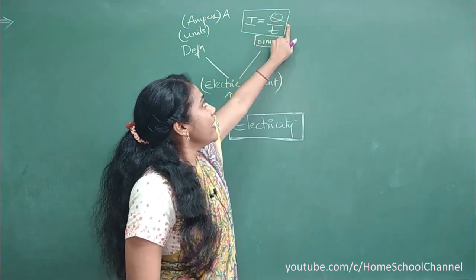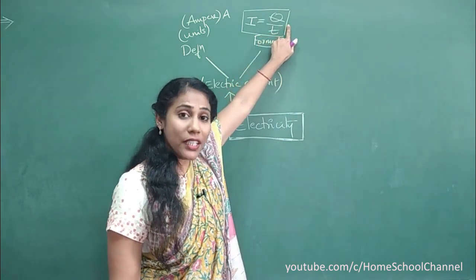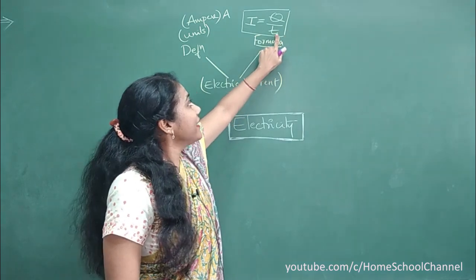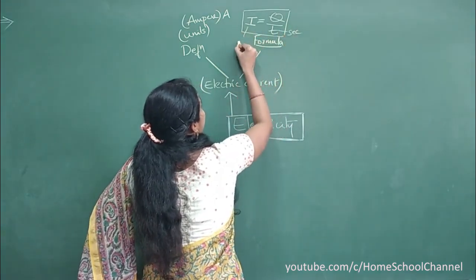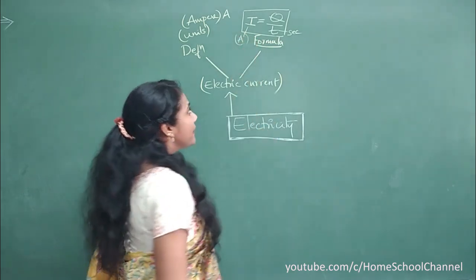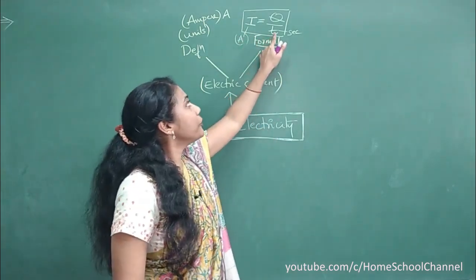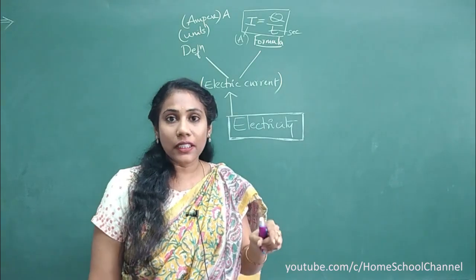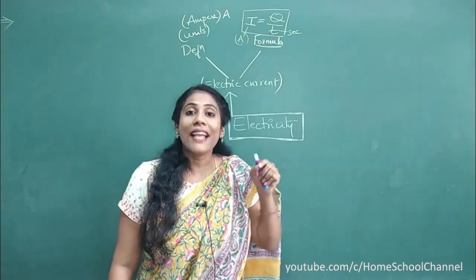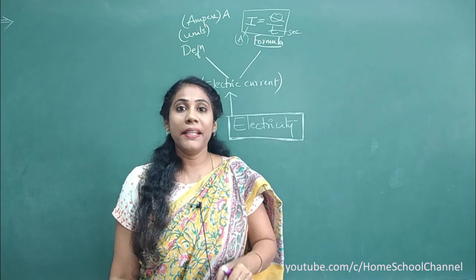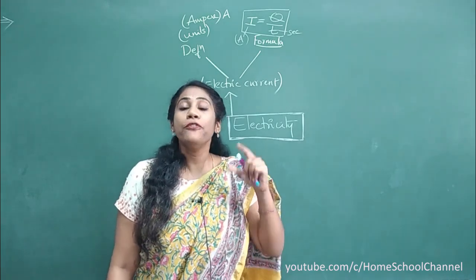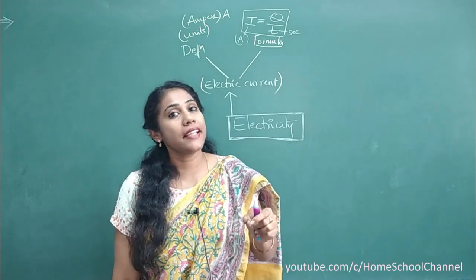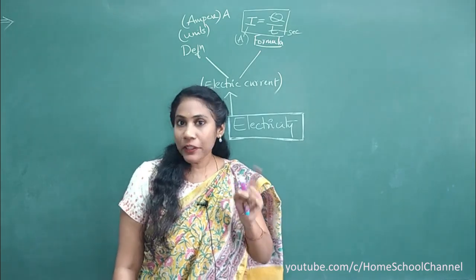Charge must always be in coulombs, time must always be in seconds, and current must always be in amperes. You have to be focused on the time factor, because in the question time may be given in hours and minutes, but you should convert that to seconds. If you don't convert time to seconds, you will end up getting the wrong answer.